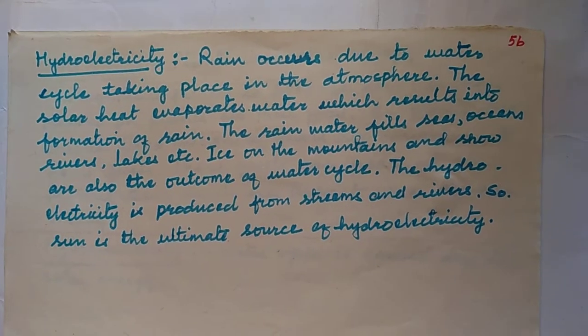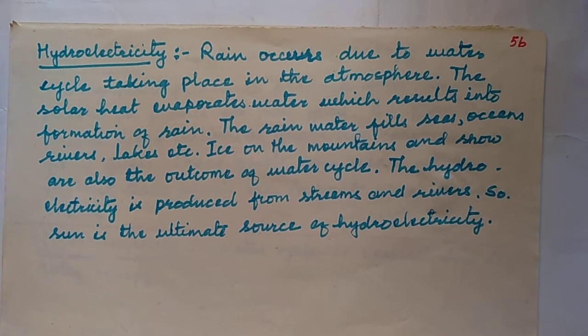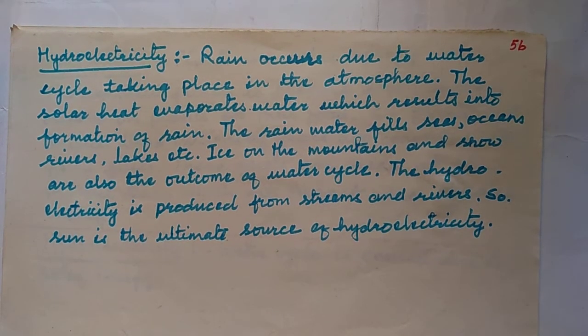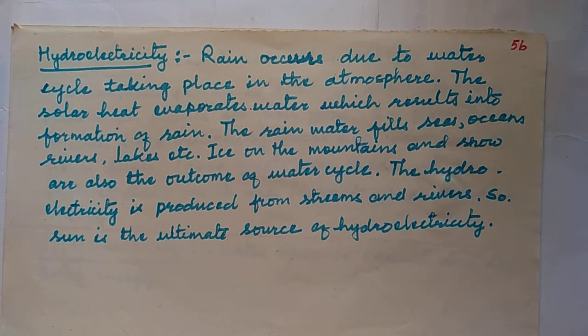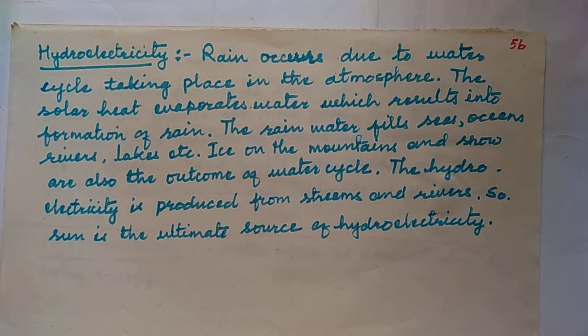Hydroelectricity, even hydroelectricity is produced by solar energy. Solar energy is the reason for hydroelectricity. It is because the water cycle occurs in the atmosphere due to the heat of the sun. Heat of the sun evaporates water from water resources like rivers, streams, seas and lakes. This water vapor gets condensed at the height of the atmosphere and falls in the form of rain.